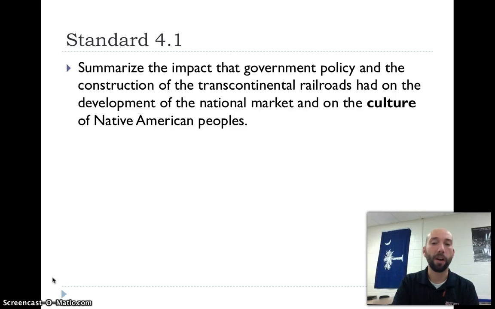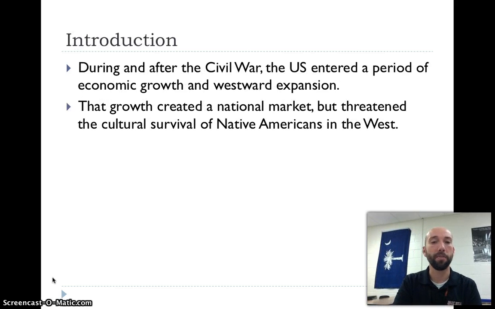So we're going to talk about how government policy led to the construction of transcontinental railroads, and as a result, those transcontinental railroads then led to the development of a national market, and how those railroads then hurt the culture of Native American peoples. During and after the Civil War, the U.S.